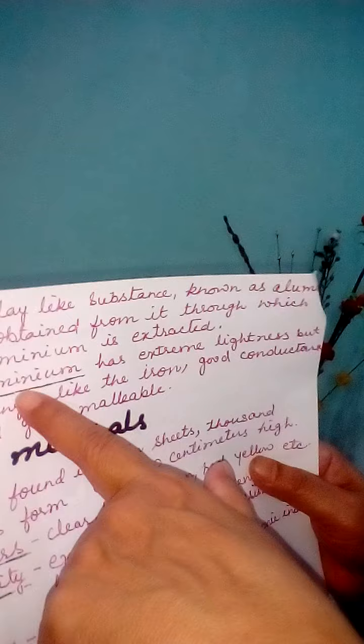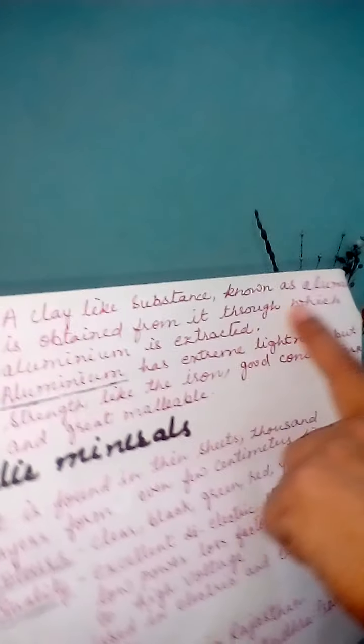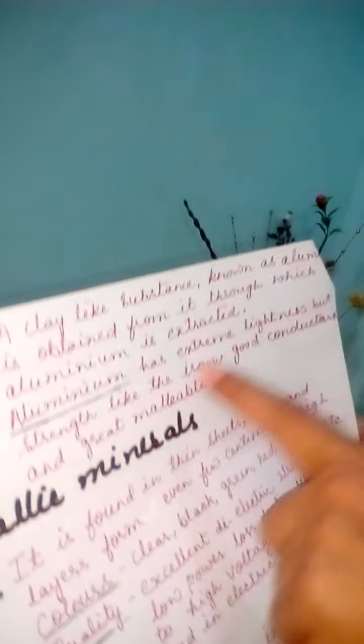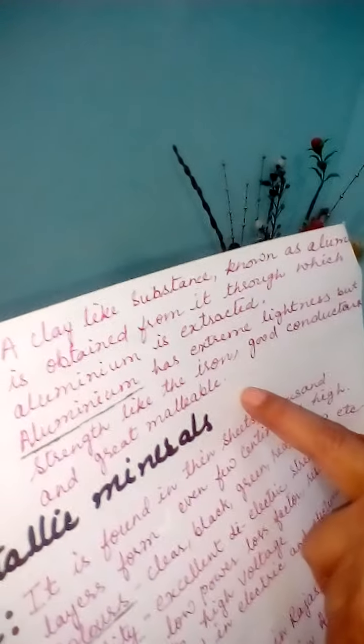Bauxite is the mineral from which a very important metal, aluminium, is extracted. From bauxite, a clay-like substance known as alumina is obtained, through which aluminium is extracted. Aluminium is very important. Why? Because it has extreme lightness but strength like iron. It is very light but very strong, just like iron. And not only this, it is a good conductor of electricity and has great malleable quality also. Again, Odisha is the leading producer of bauxite in our country.